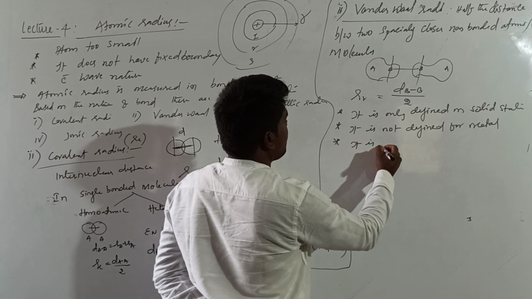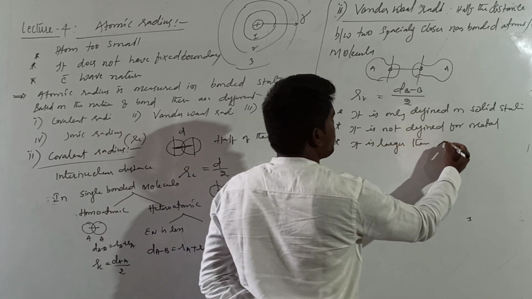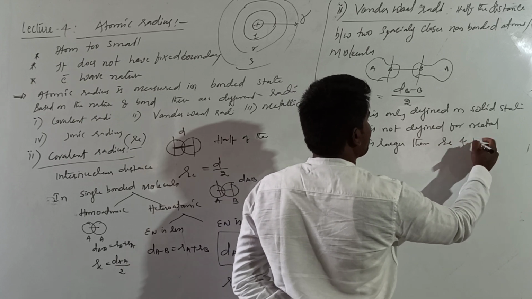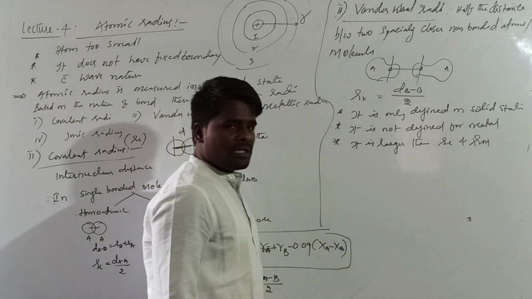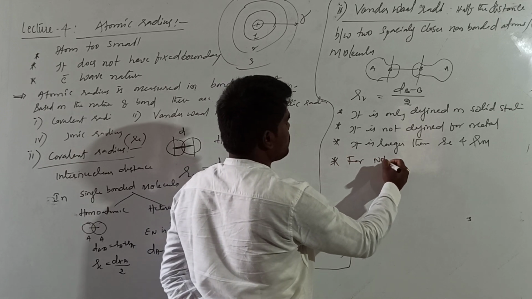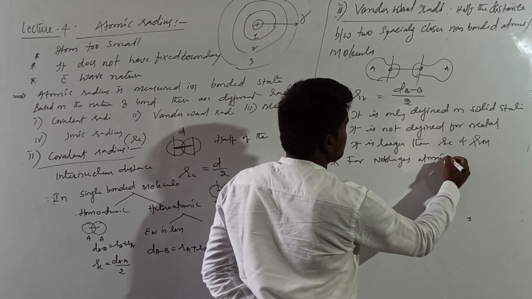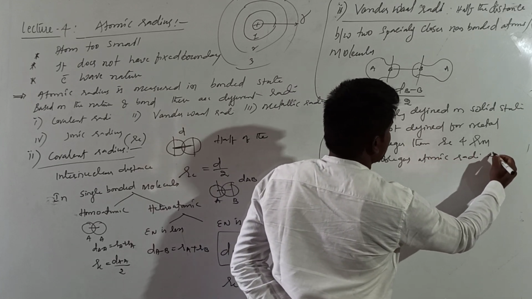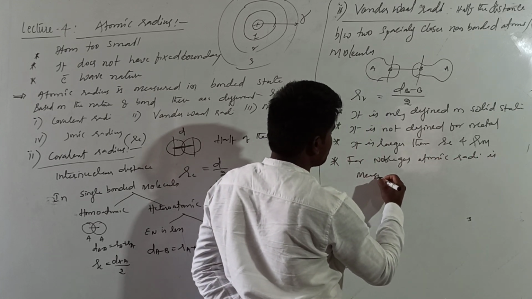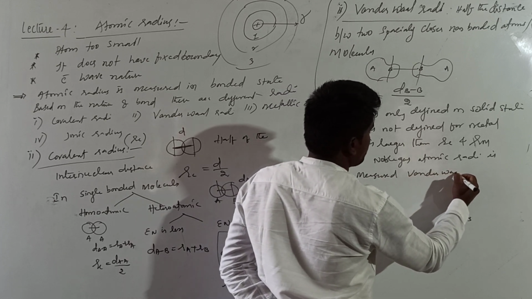It is larger than covalent radius and metallic radius. For noble gases, atomic radius is measured by van der Waals radius. These are some important points to be noted.